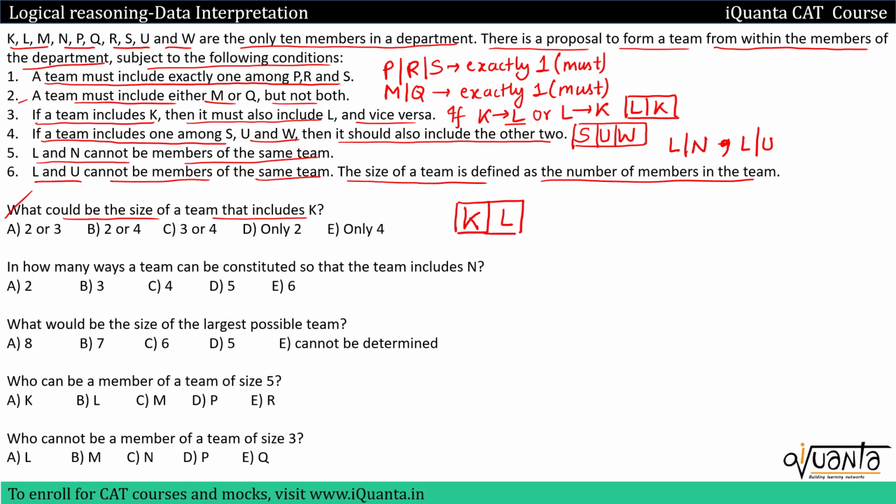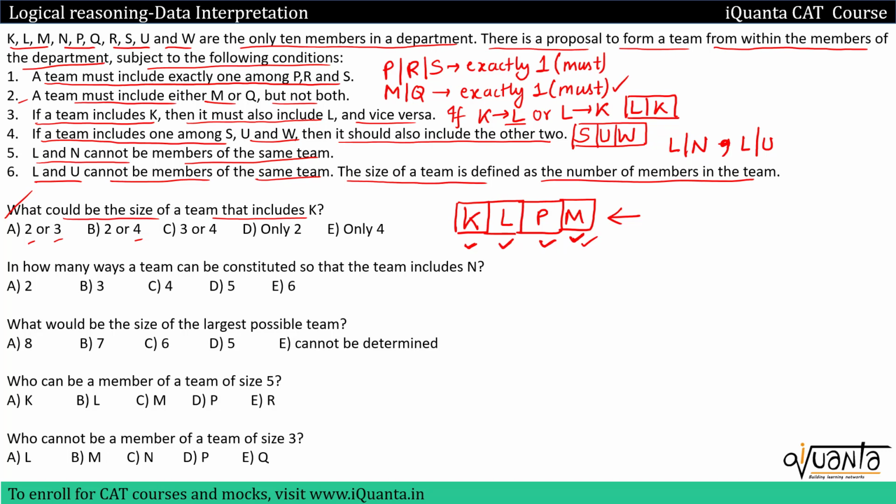Now there is a must condition that we have to select one out of P, R, S. So let me select P only, and I have to select at least one out of M or Q. So let me select M. Why am I forming a team of 4 only? Because in the options I have only 2, 3 or 4 members. So this is a possible team if I include K. We cannot have a team having a size less than 4 members if I include K, because why? We have to include M, we have to include P, and since K is included, L has to be included. So at least 4 members should be there in the team that has K.